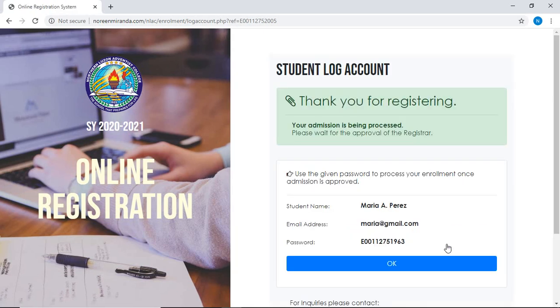Alright, now if your application for admission is already approved by the registrar, instead of this page, you will receive a notification stating that your application is approved. And you could now proceed to the registration proper, which will start on July 1, 2020.